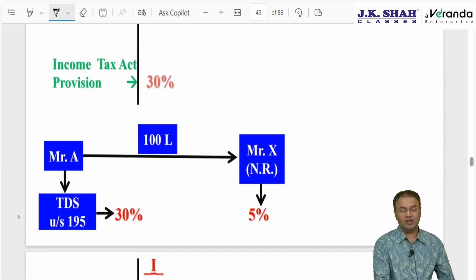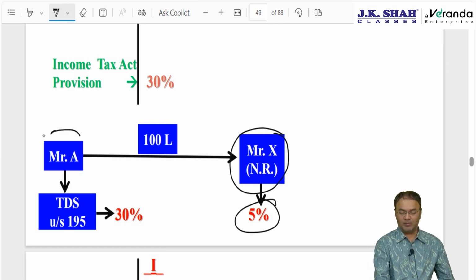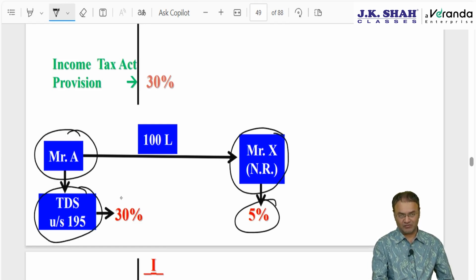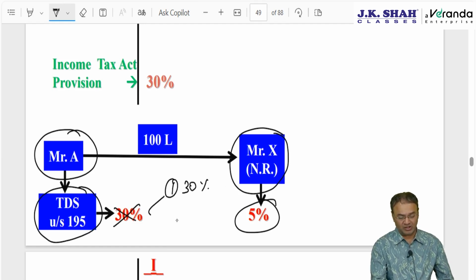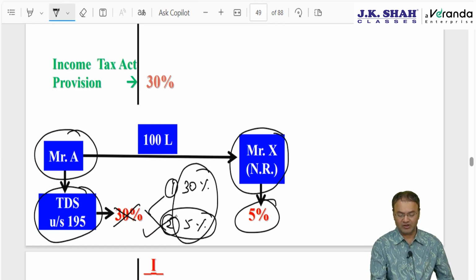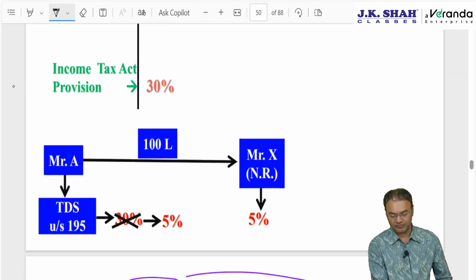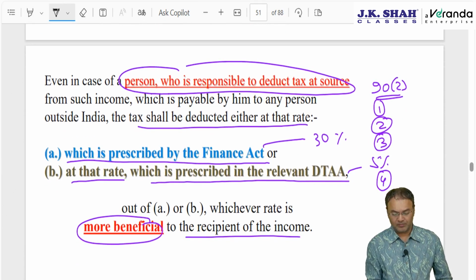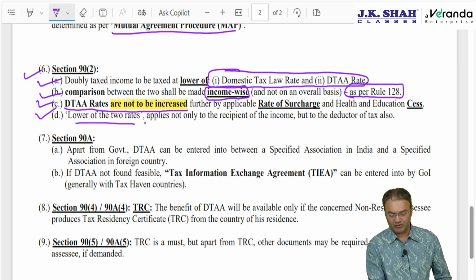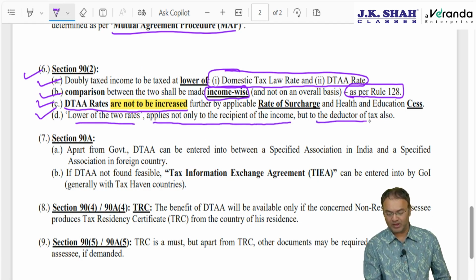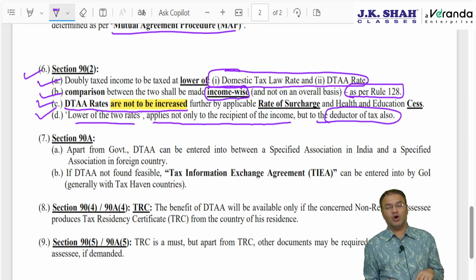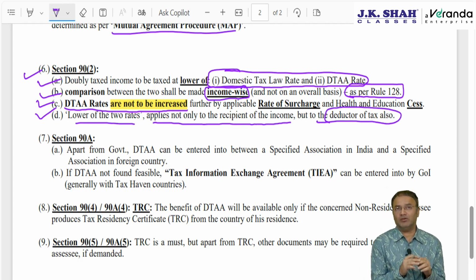Is there any other alternate way available? Answer: yes, an alternate way is available. It is clarified in section 90 subsection 2 that the lower of the two tax rates will apply not only for the recipient, but will apply for the payer of the income also. It is given in section 195 that TDS shall be deducted at the rate prescribed, that is 30%, or at the rate applicable in DTAA, whichever is beneficial. Therefore, TDS will ultimately be 5%. Okay. So, the lower of the two rates applies not only to the recipient of income, but to the deductor of tax also.